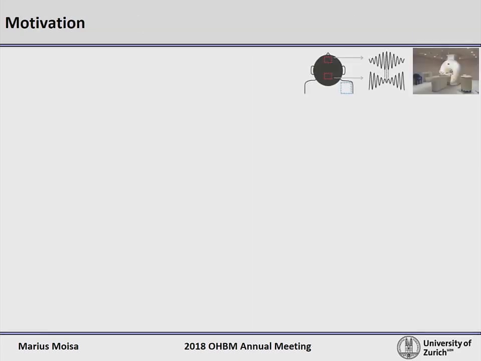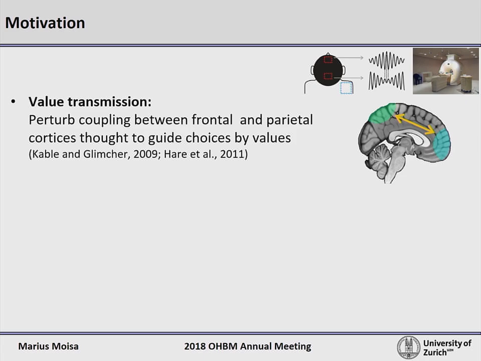However, the neural mechanisms that underlie such behavioral effects are unknown. Thus, the aim of the main experiment that I'm going to show you today is to reveal these mechanisms by combining online TACS with fMRI. And what are the possible mechanisms? Previous literature suggests that there are at least 2 possible mechanisms. On one hand, previous research suggested that value is constructed in the frontal cortex and the information is transferred to the parietal cortex through direct communication for the implementation of the motor choice.